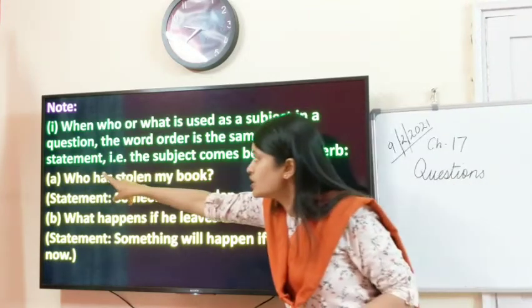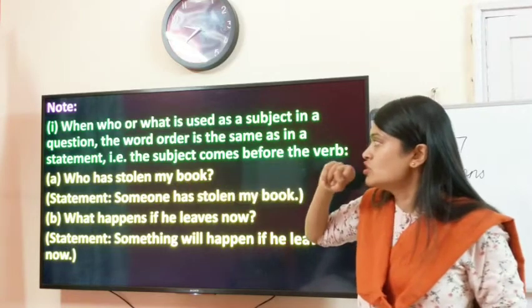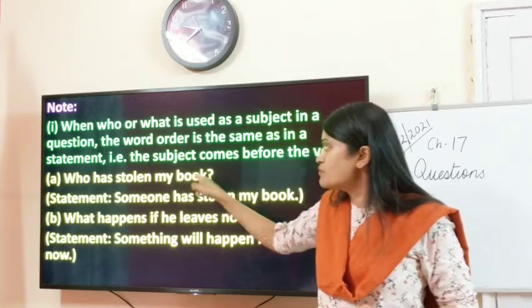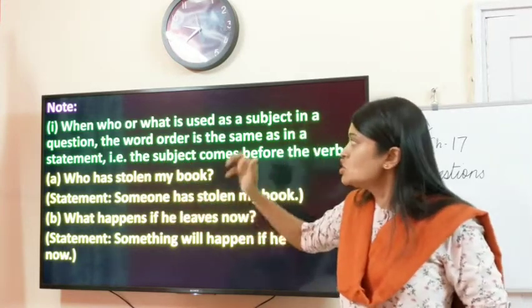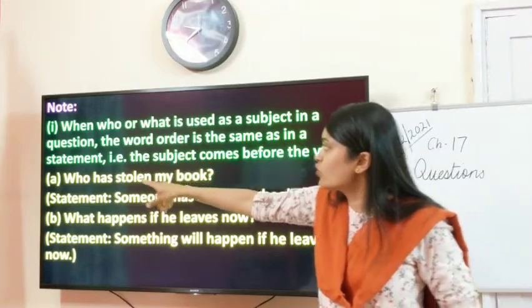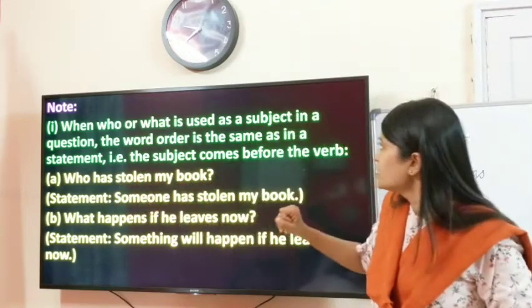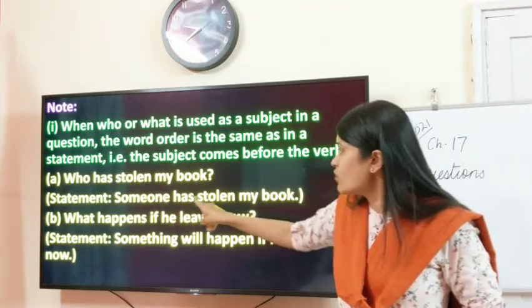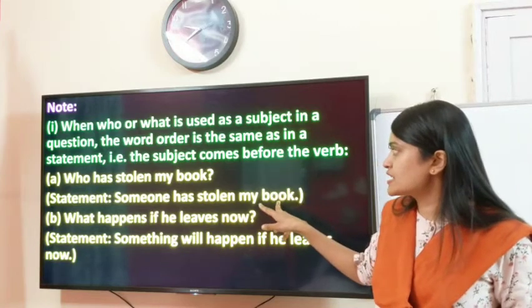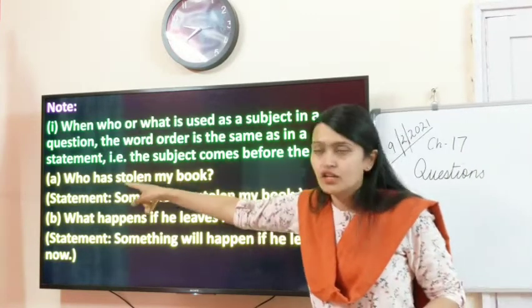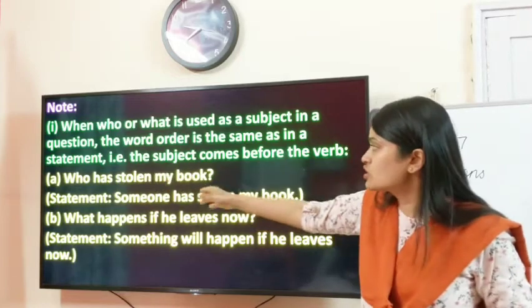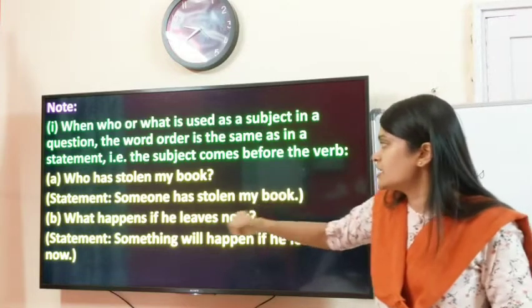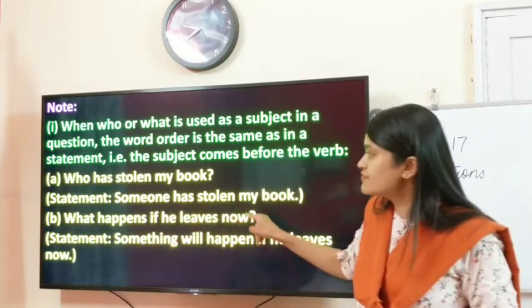So over here they are saying, who has stolen my book? The verb is has stolen. Object is my book. So who is the subject over here, so who will be right in front of the verb. The statement: someone has stolen my book. So this was the statement, but when we are forming a WH question, the word who will come right in front of the verb. Okay children? Next. What happens if he leaves now?